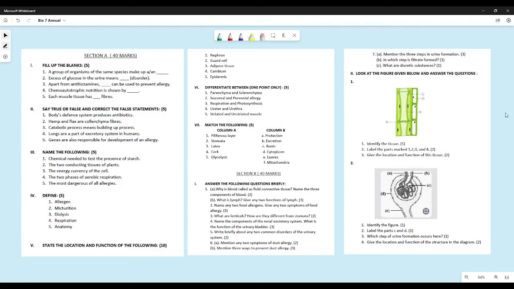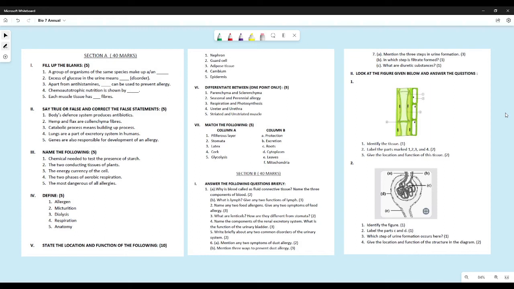Name any two food allergens. You could have given any two food allergens. Most of you got this right. So food or some cat, some animals or some dust or things like that. Give any two symptoms of food allergy. So what are the symptoms that you face when someone is suffering from food allergy? There is swelling in the mouth, swelling in the lips and tongue, and a tingling sensation in the mouth. Those are the symptoms of food allergies. Yes, someone wrote that there is vomiting as well. Yes, in some food allergies, there is also a possibility of vomiting or nausea.